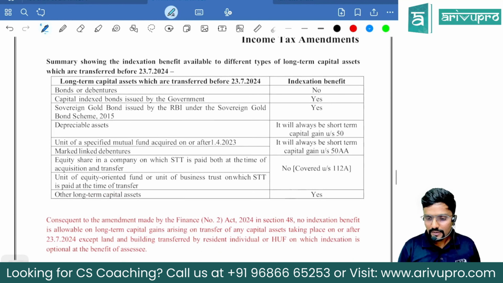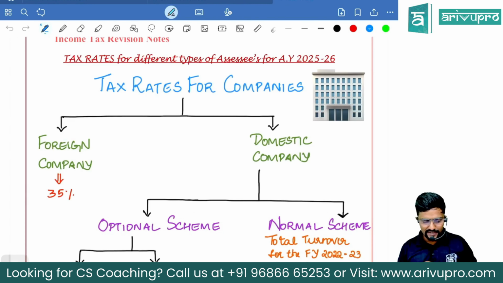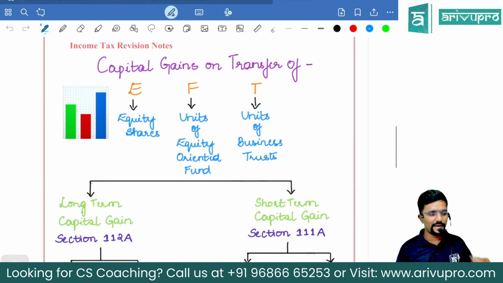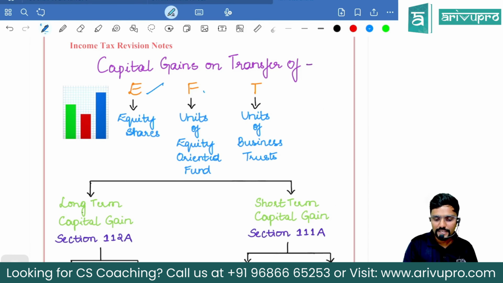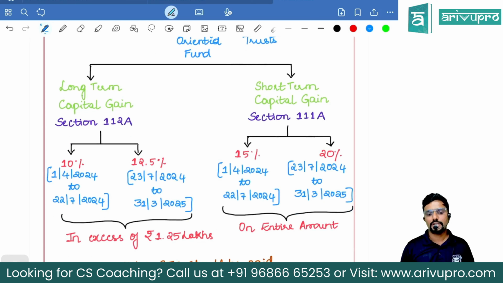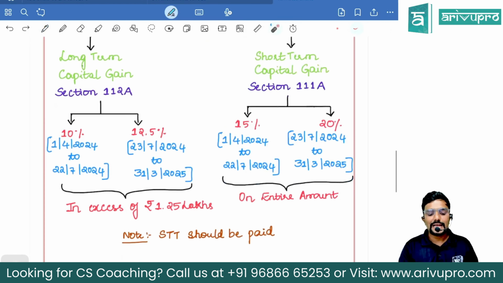Now, before I go forward, I've just made a chart on this. Just to simplify it, I will quickly go through this. Observe, guys. Capital gains on the transfer of ETF, equity shares, units of equity oriented fund, units of business trust. Check whether it is long term or short term. If it is long term capital gain, which section is applicable, sir? 112A. What is the tax rate, sir?